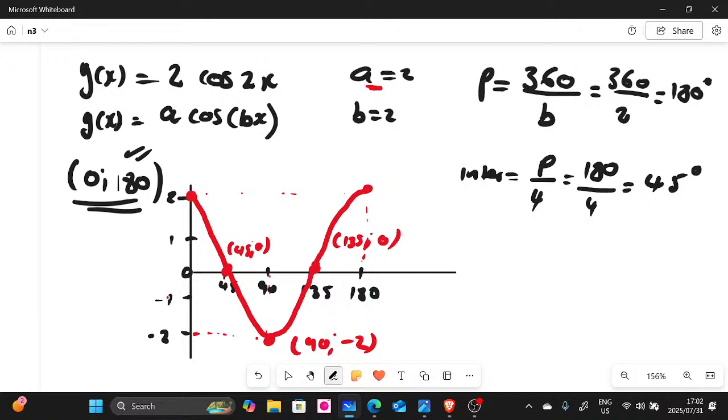This point here, the turning point, even if you don't write the others, I think you should write this one here, because this is also a turning point. It's 180 and 2, and then it's 0 and 2, because look here, our x is 0, guys, right? So you can write this.